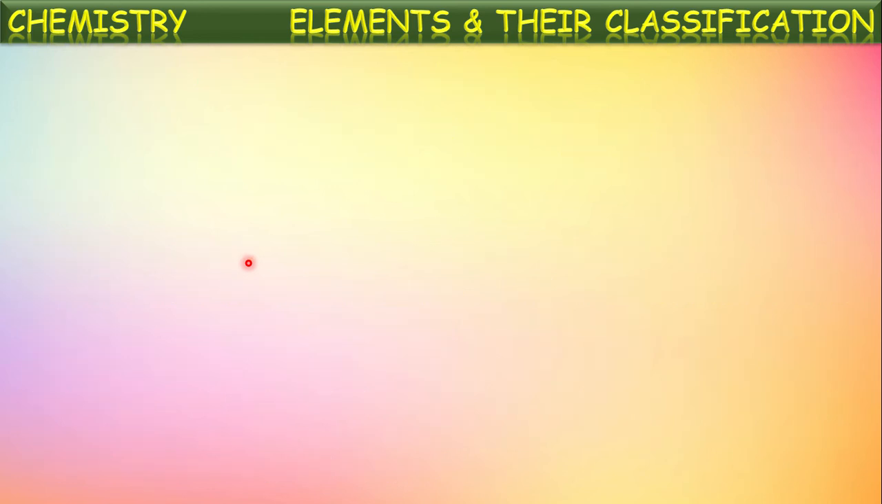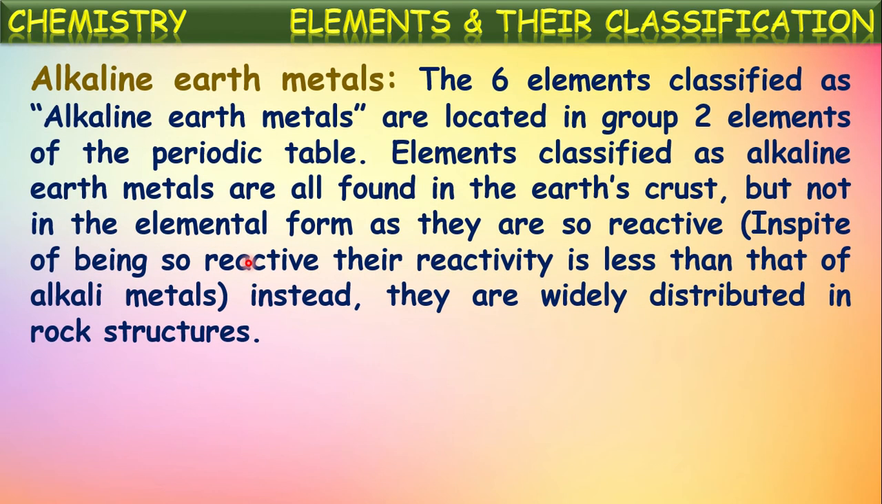Okay, in a similar way, the elements present in the column next to these alkali metals are called alkaline earth metals. The six elements classified as alkaline earth metals are located in group 2 of the periodic table. So group 2, that means the second column from the left, contains these alkaline earth metals. Elements classified as alkaline earth metals are all found in the earth's crust, but not in elemental form, as they are also so reactive.